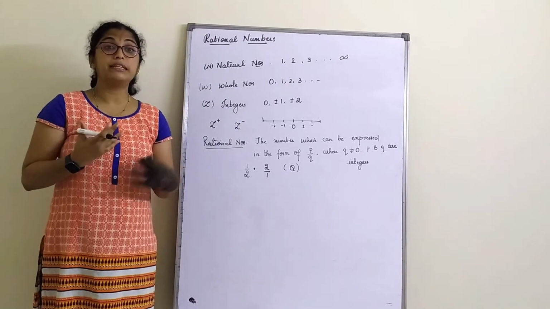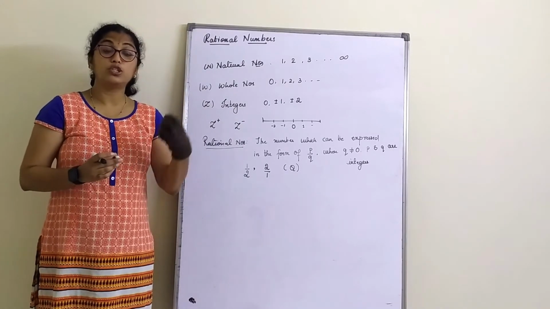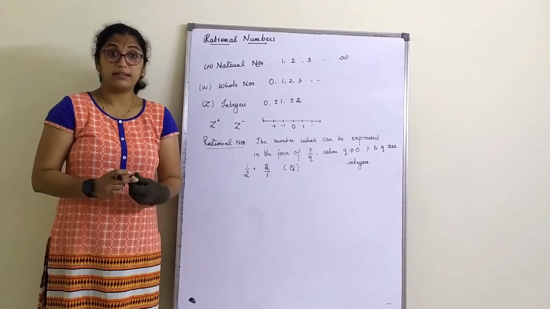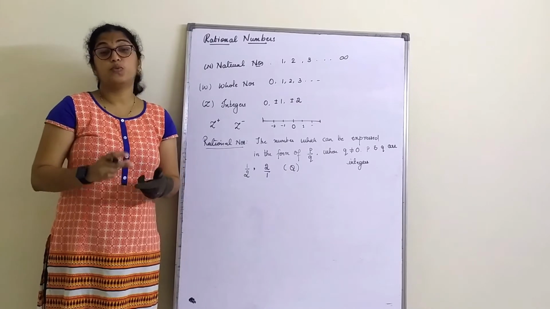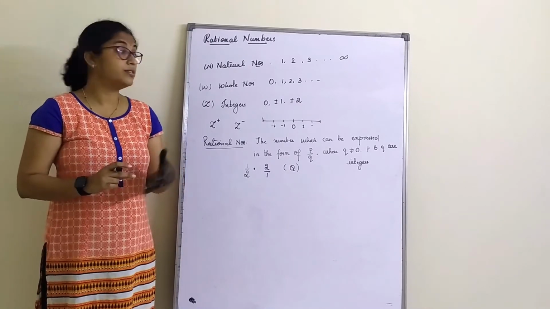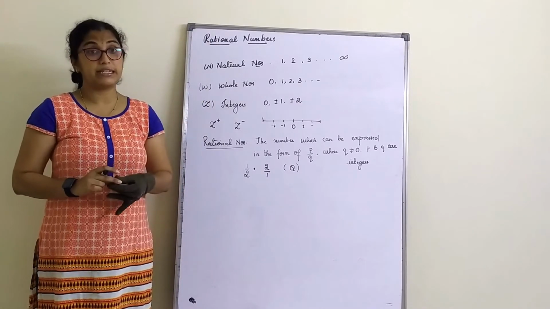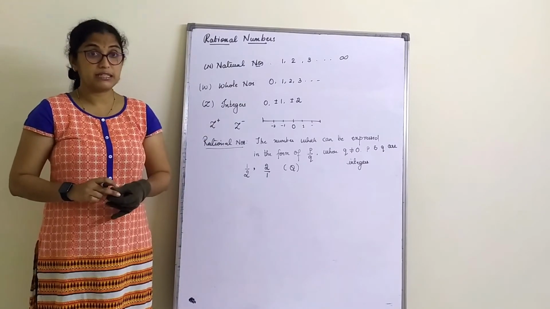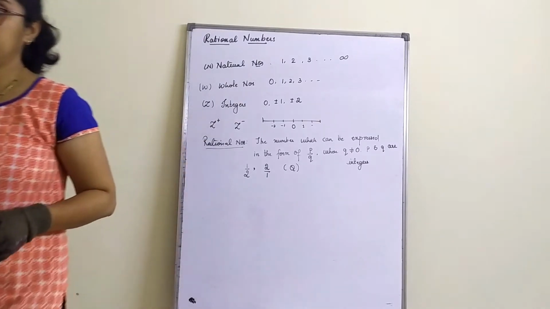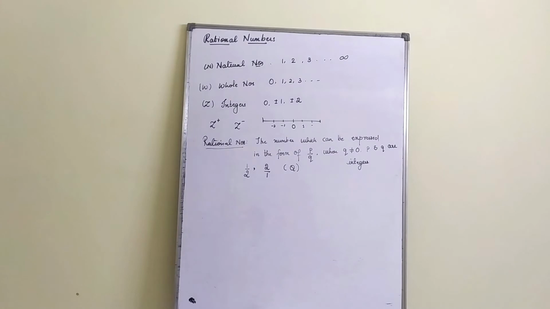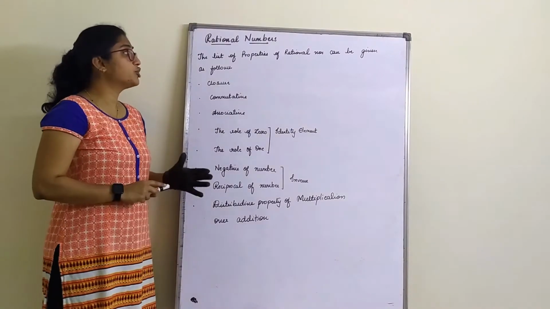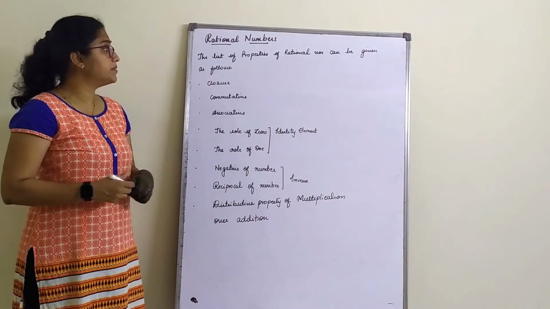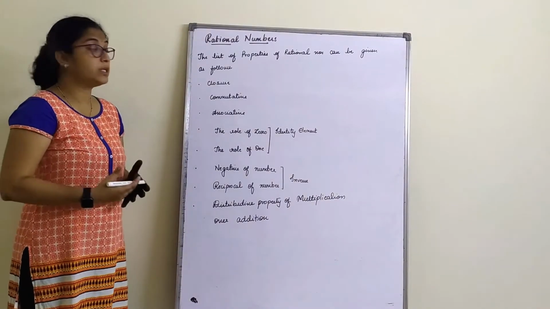What are the properties which will be satisfied? Properties of mathematical operations, that is whether addition is satisfied, or multiplication is satisfied, subtraction and division, with respect to what properties are satisfied, that we will be discussing in this chapter. So these are the list of properties of rational numbers which we will be doing.